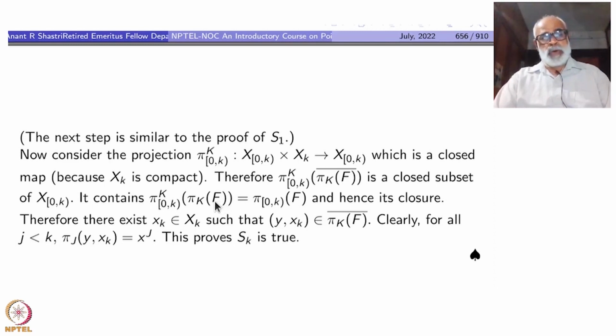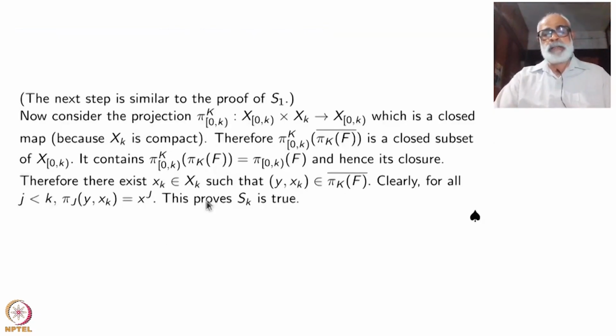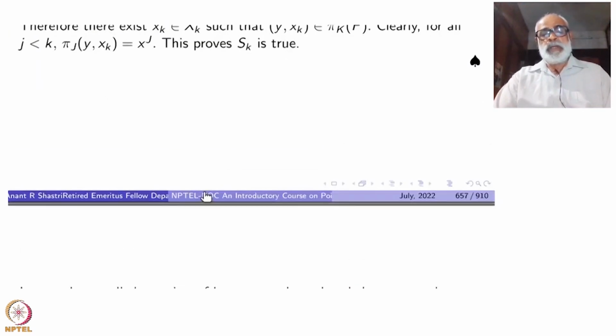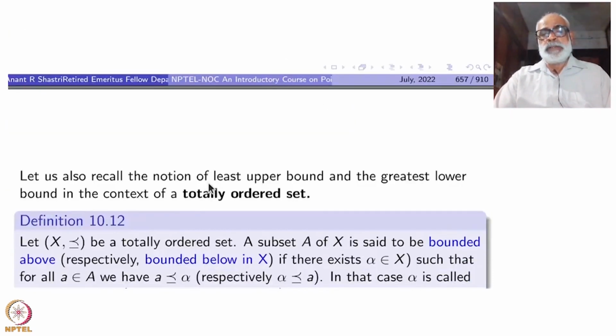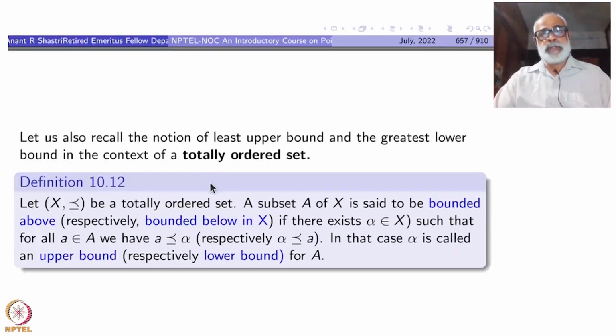Next thing is we want to go ahead with this order topology and so on. So how far we can imitate the model, namely the real line with its order. So we go back to that and introduce a few more terminologies, all based on what we know already, what we are familiar with on the real line.